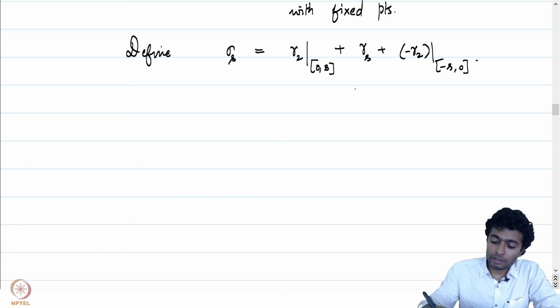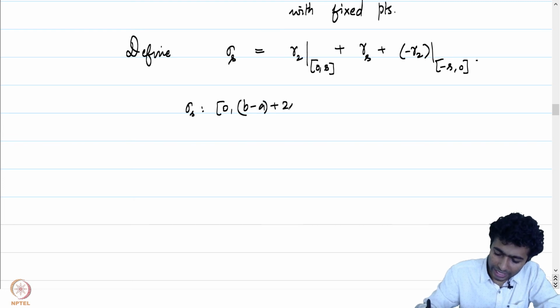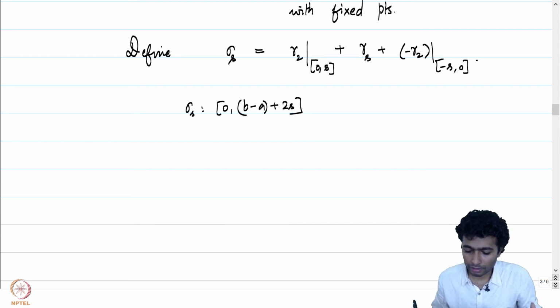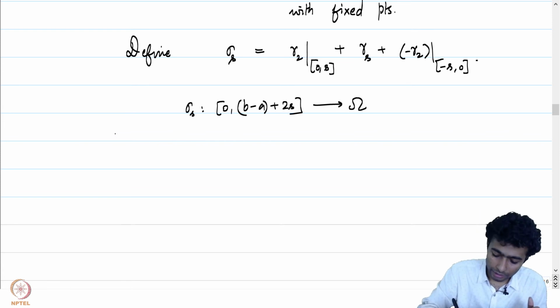Notice that the way the concatenation is defined, so the plus is concatenation, sigma s is going to be defined from 0 to b minus a plus 2s, I guess. This is precisely where our map sigma s will be defined, and then we will reparameterize it.